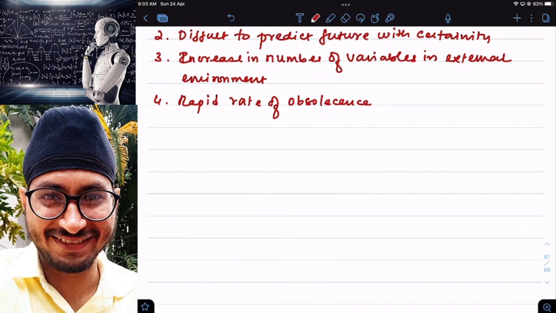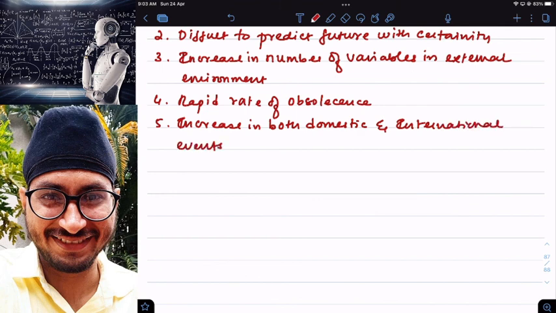Then, increase in both domestic and international events that affect the organization. For example, the Russia-Ukraine war will impact my business.